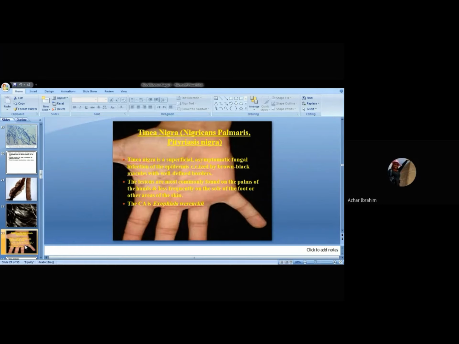Less frequently it may infect the sole of the foot, or other areas may be involved. There is just one causative agent responsible for the disease, Hortaea werneckii. This is the causative agent.